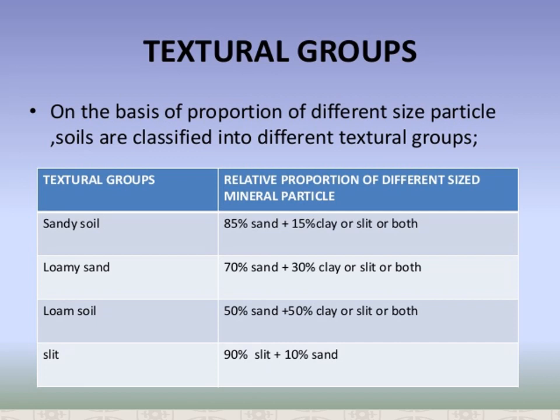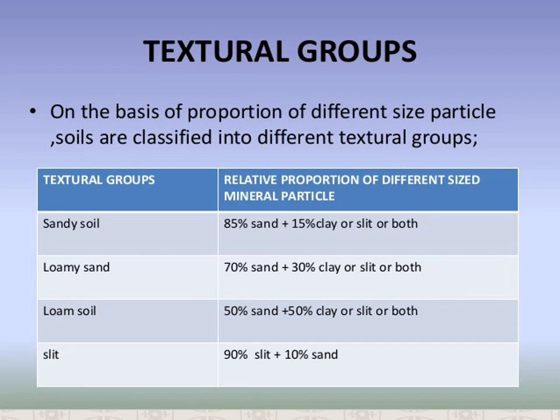Depending on the proportion of the soil particles, the soil may be gravelly, sandy, clayey or loamy. Now we will see the loamy soil.